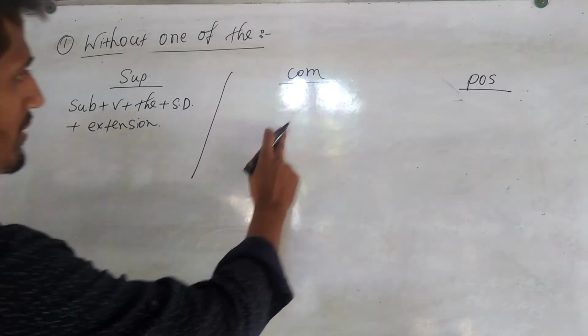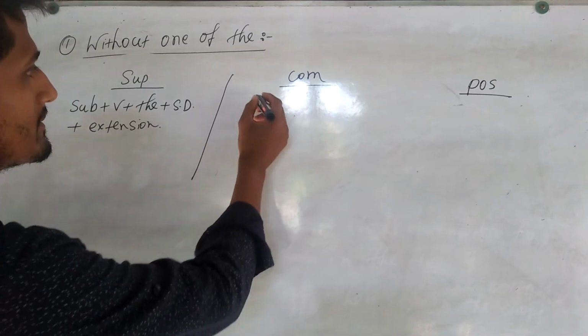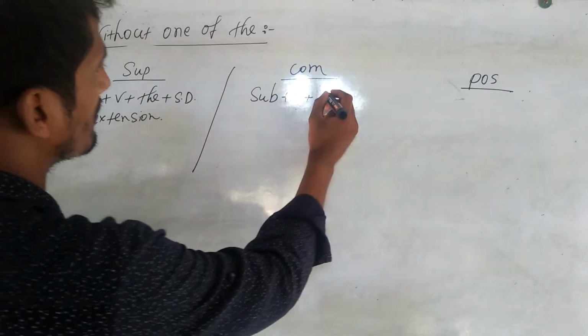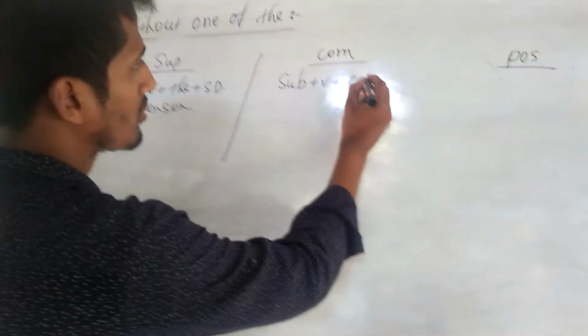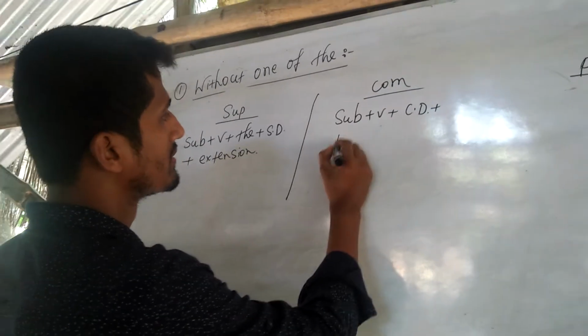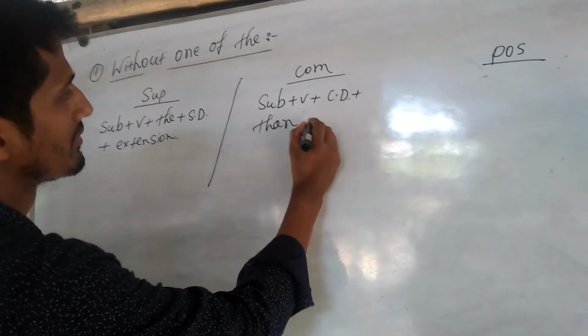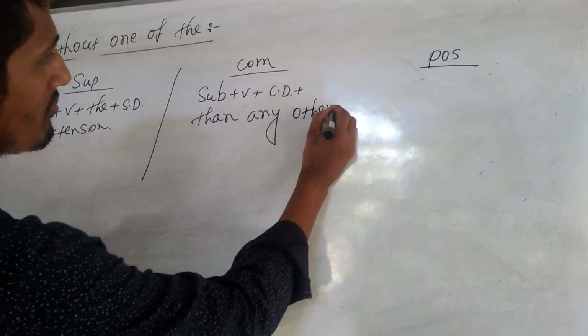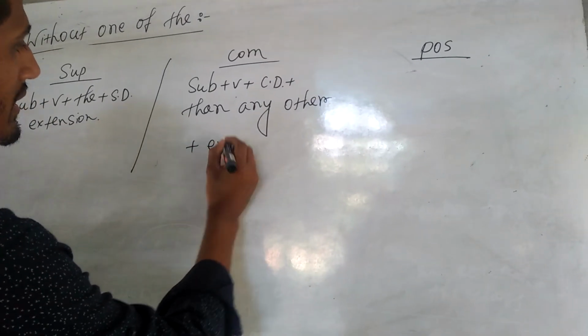Okay, in the comparative form, we have to write subject plus verb plus comparative degree plus than any other plus extension.